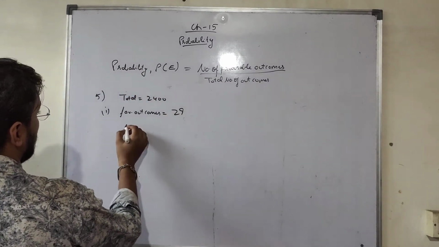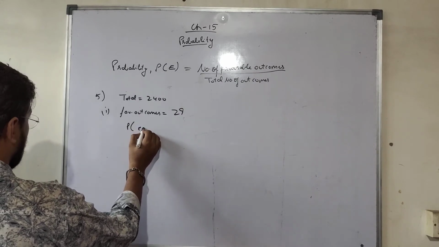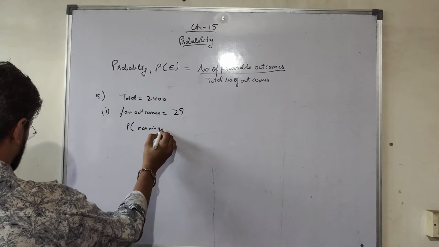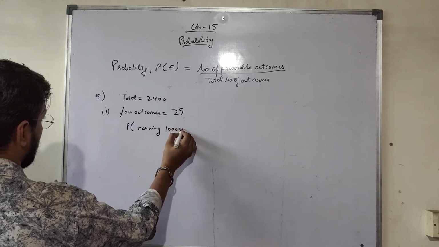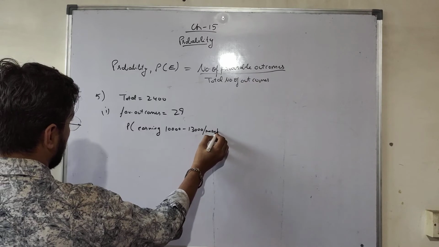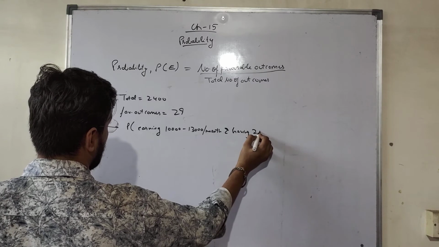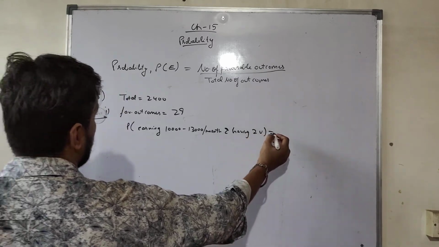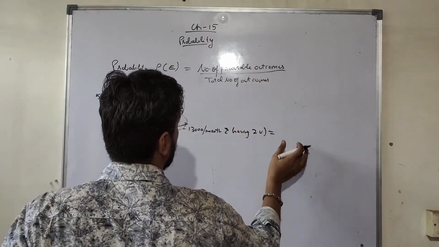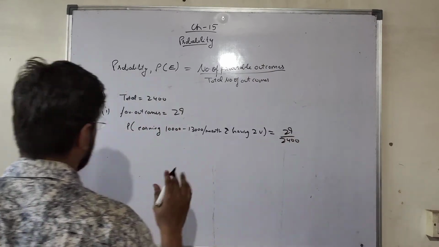29. The probability of earning 10,000 to 13,000 per month and having 2 vehicles is equal to favorable outcome upon total outcome, 29 upon 2400. Simple.